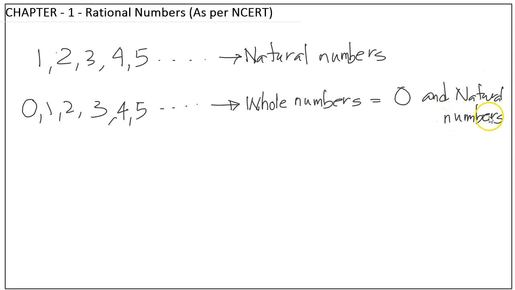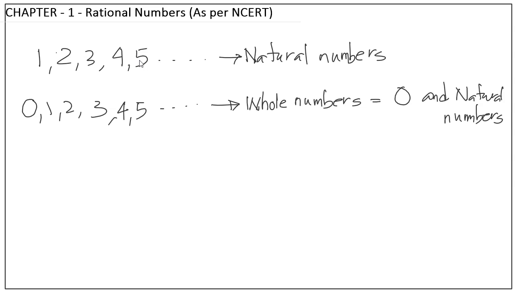Simple, right? Then we move to another type of number, which is negative numbers. All the numbers we have written till now are positive numbers, irrespective of the way we count.